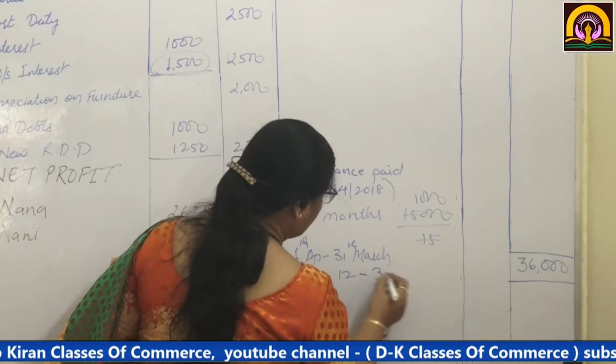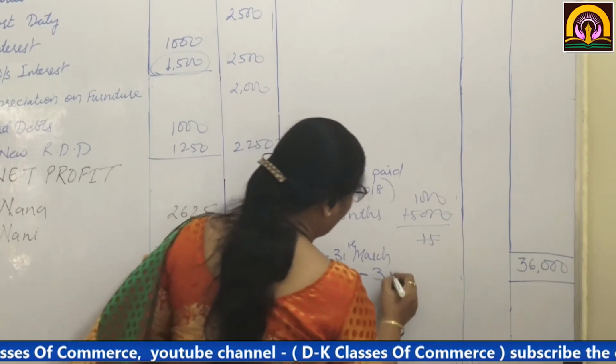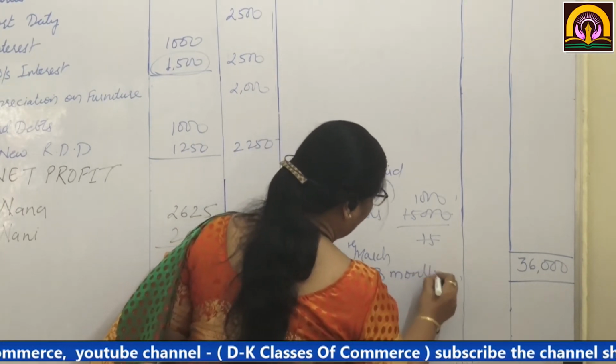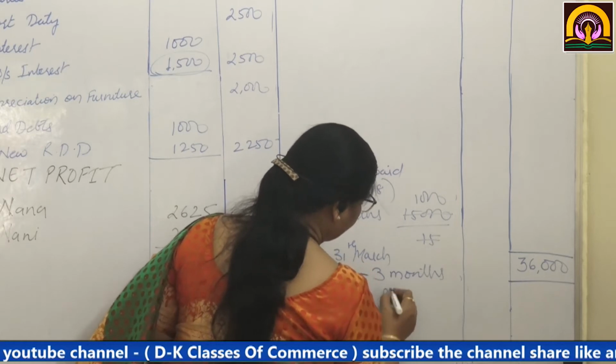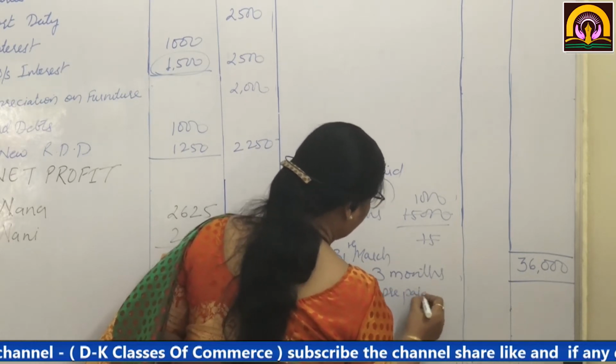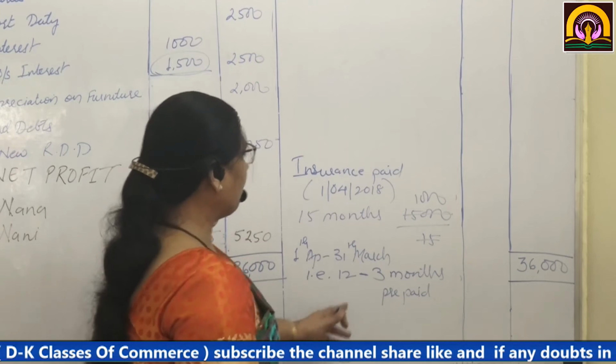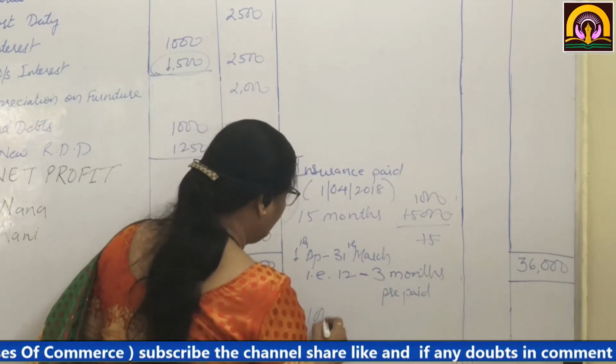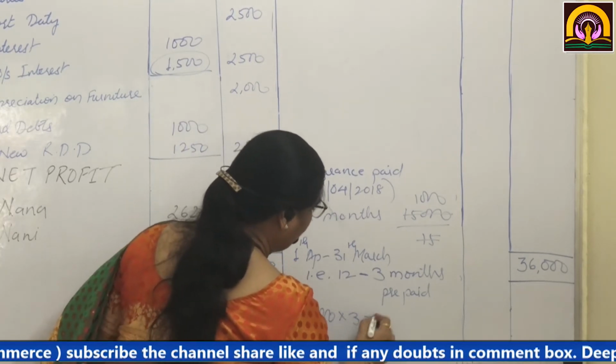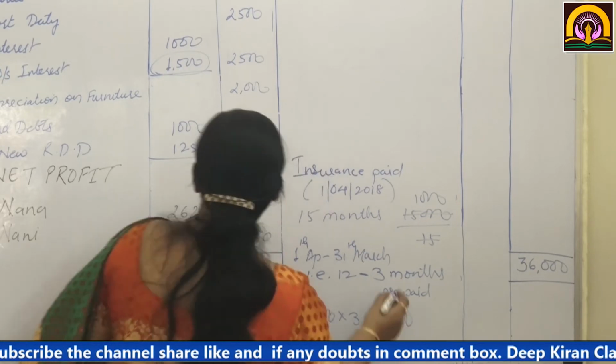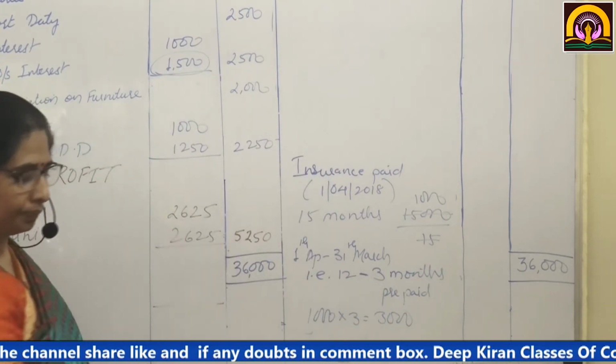So 3 months are prepaid. So 3 months prepaid is 1,000 into 3, which is equal to 3,000. So we have done it over here.